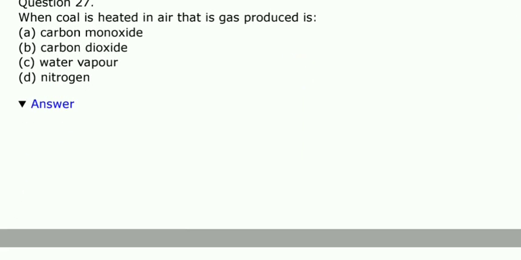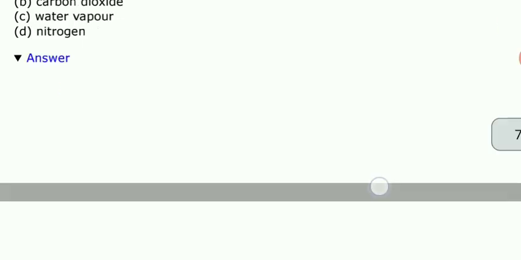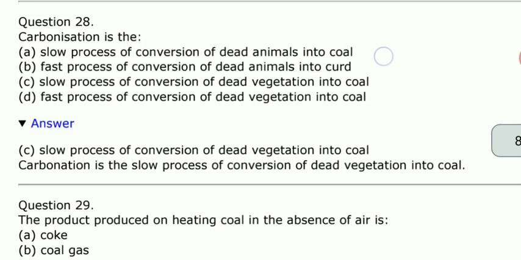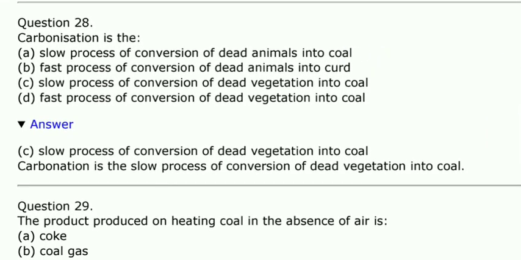When coal is heated in air, the gas produced is carbon monoxide, carbon dioxide. Of course, carbon dioxide, because coal is almost the pure form of carbon. So that is why the answer is B option. Carbon.